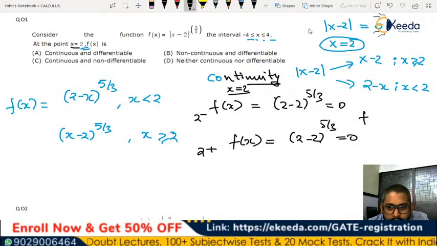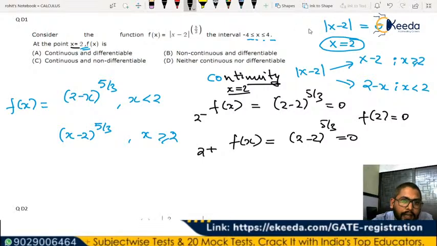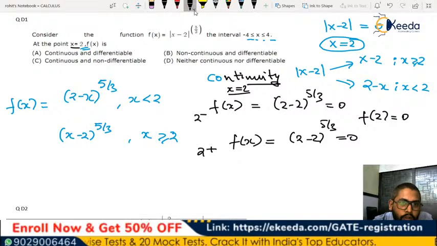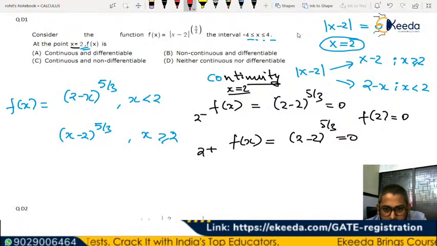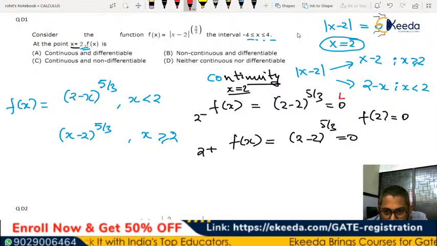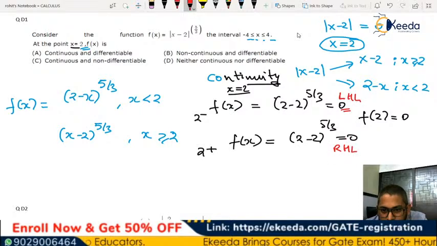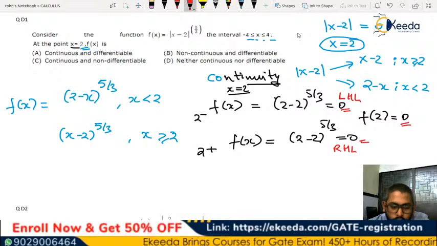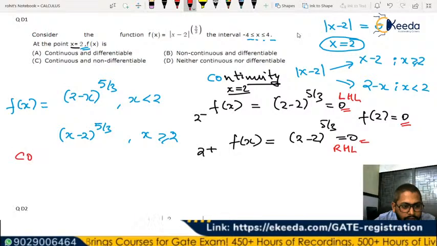Also the function value at 2 is 0. So you can clearly see that all three values are 0 in this case. The left hand limit is 0, the right hand limit is 0, and the function value is also 0. So the first thing is very clear that the function is continuous.